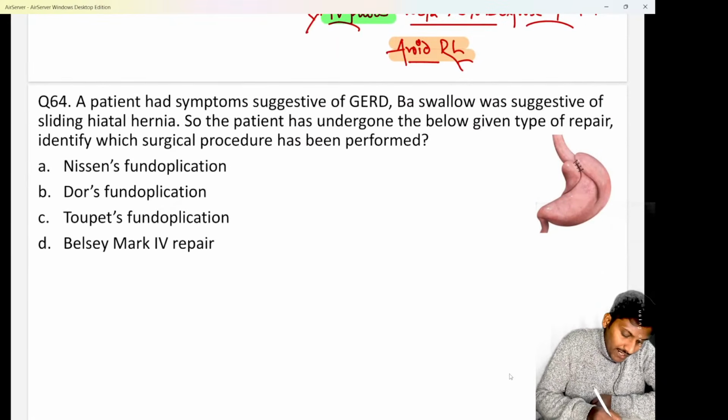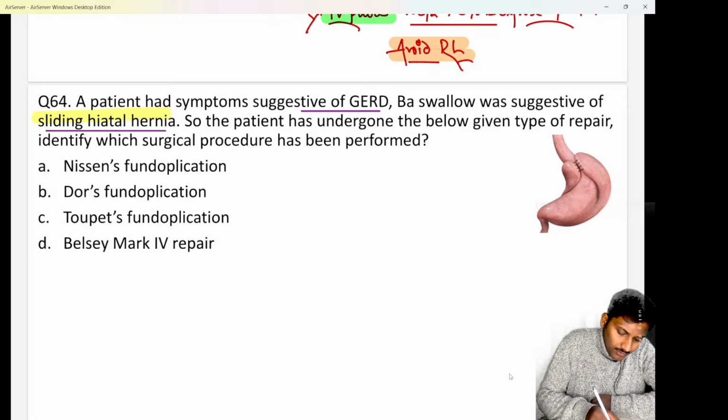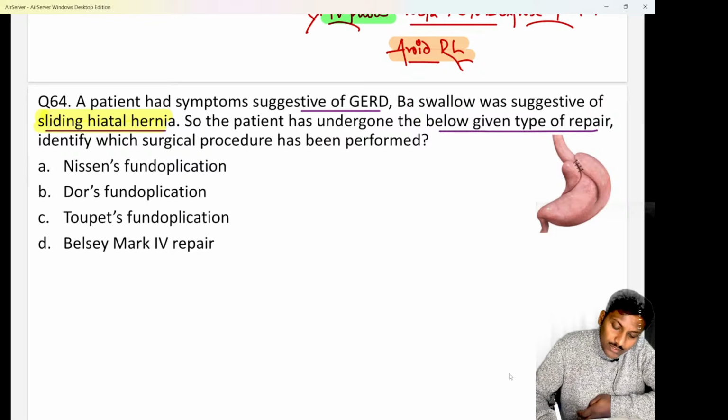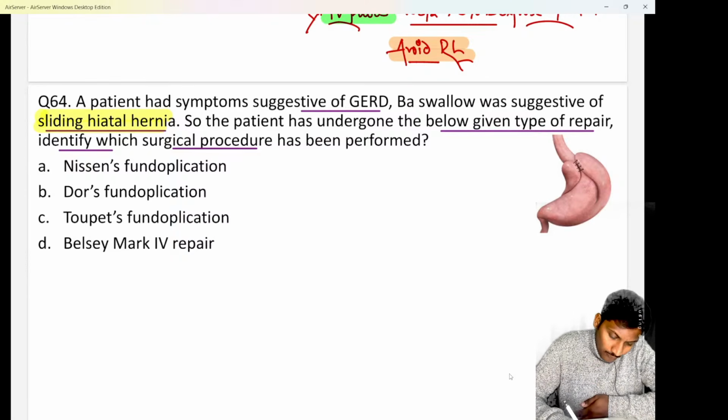It states we are having a patient who had symptoms suggestive of GERD and the barium swallow was suggestive of a sliding hiatal hernia. On barium swallow, they were able to see there is a sliding hiatal hernia. So they have said that the patient has undergone the below given type of repair. They are asking you to identify which surgical procedure has been performed in this patient for a case of sliding hiatal hernia. I hope all of you are quite aware.